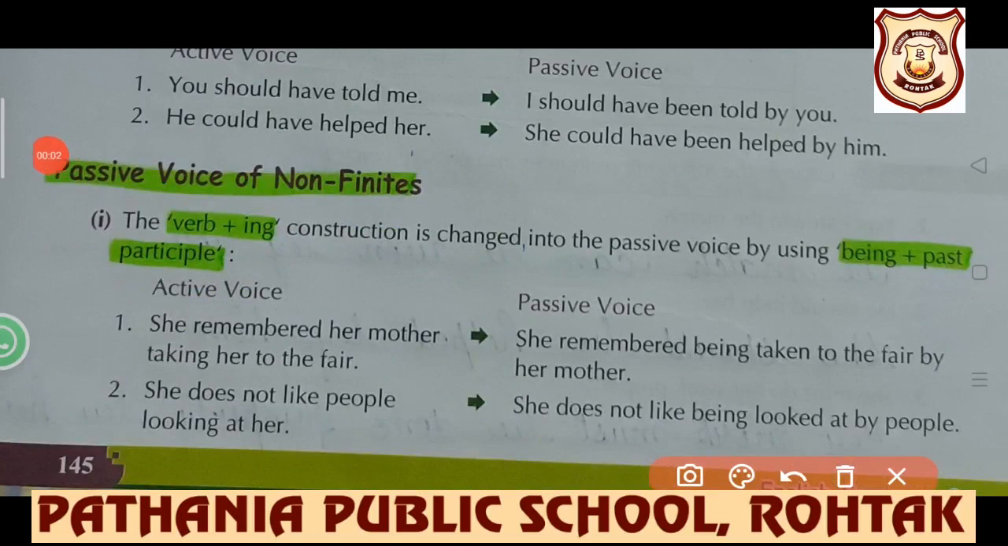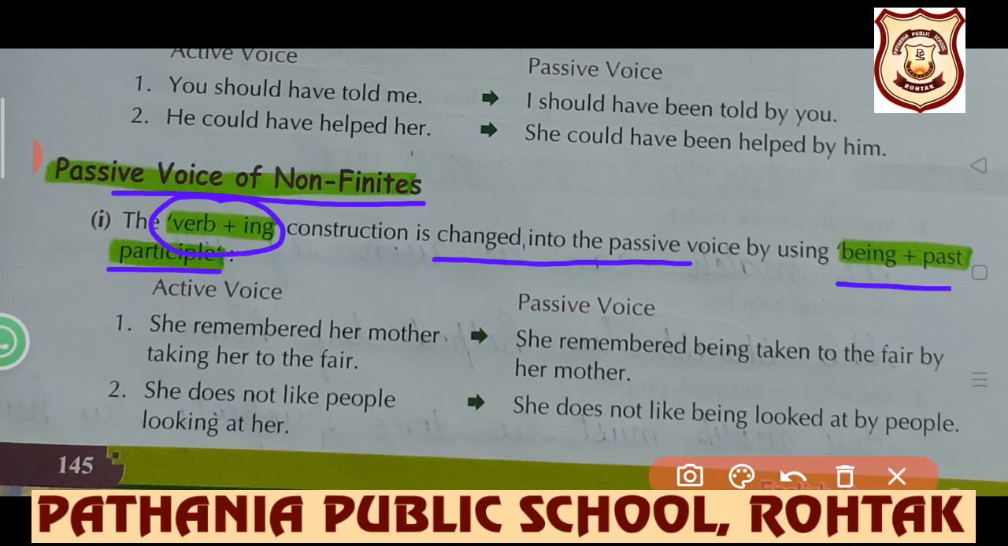Next is passive voice of non-finite. Students, if first form of the verb plus ing is there, then it is changed into the passive by using being plus past participle.